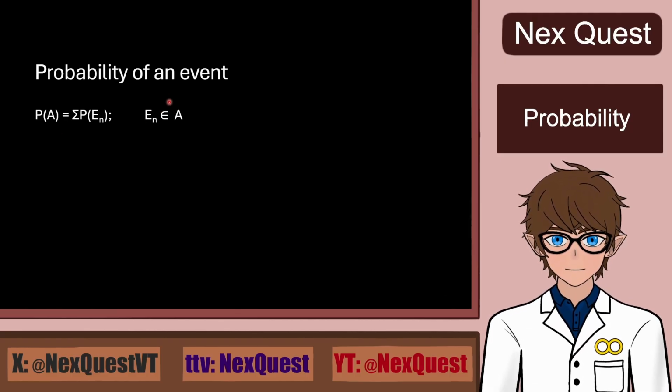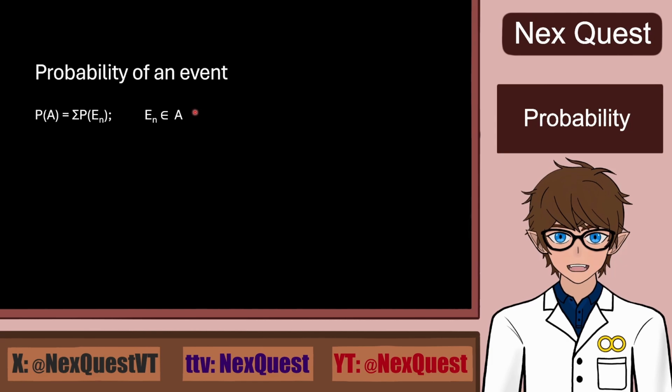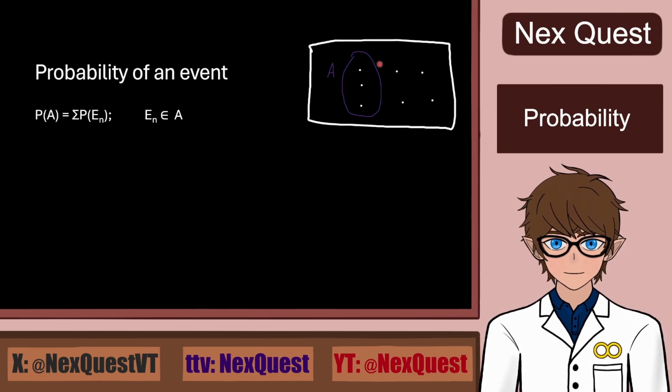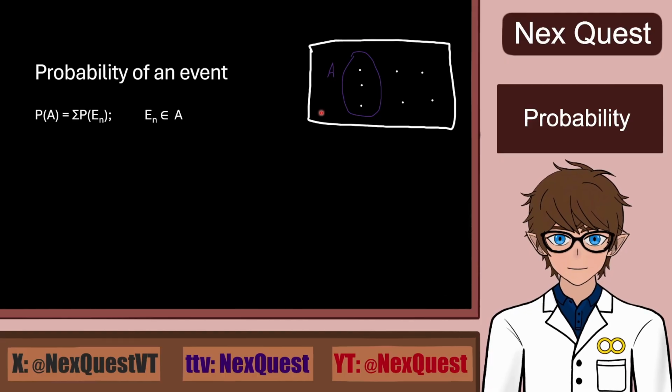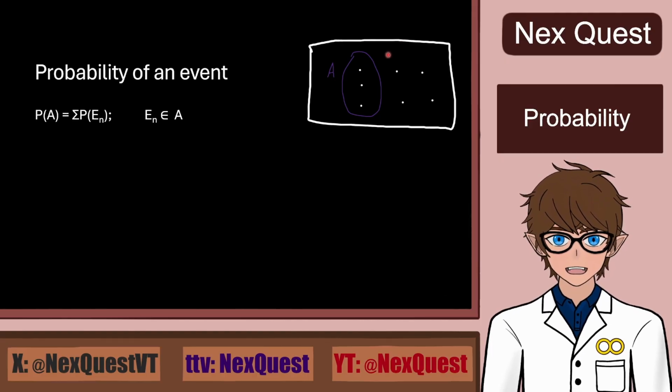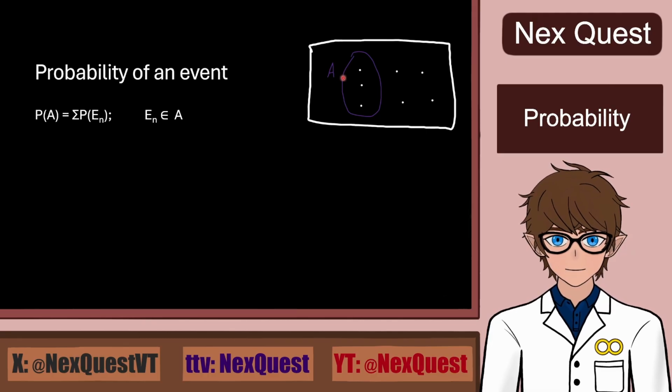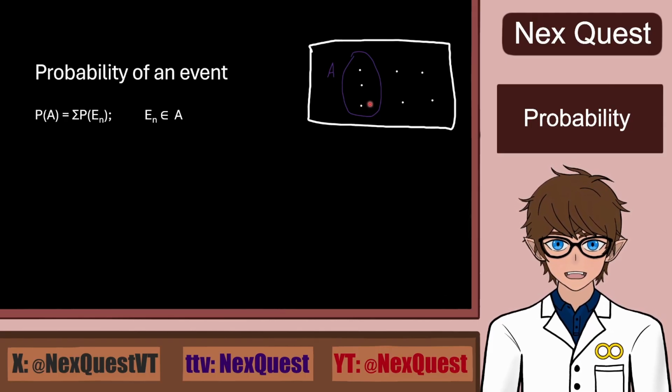This is, I think, the correct mathematical way to write it, and all complex. So let's see the drawing. There are 7 dots in the overall set. I forgot to mark it, but that's not important. And there are 3 dots in the set A marked purple. This means that the probability of event A occurring is the probability of any of the 3 elementary outcomes inside the purple line occurring.